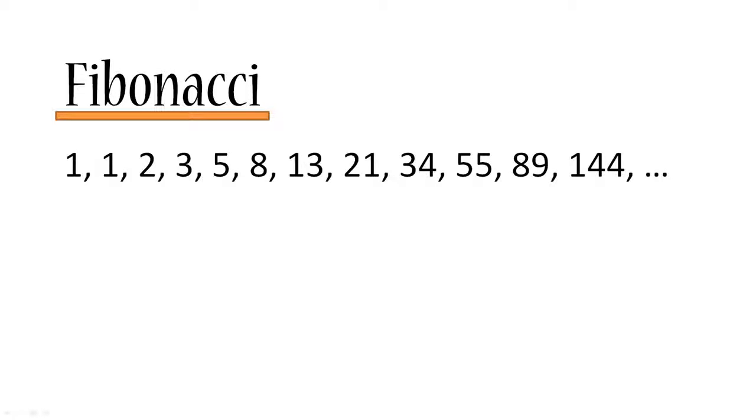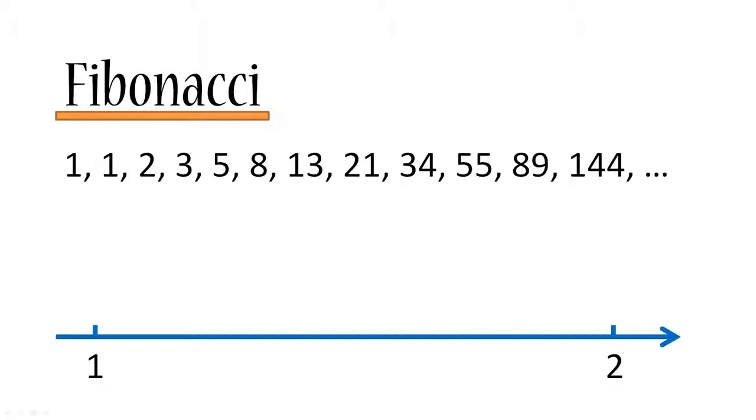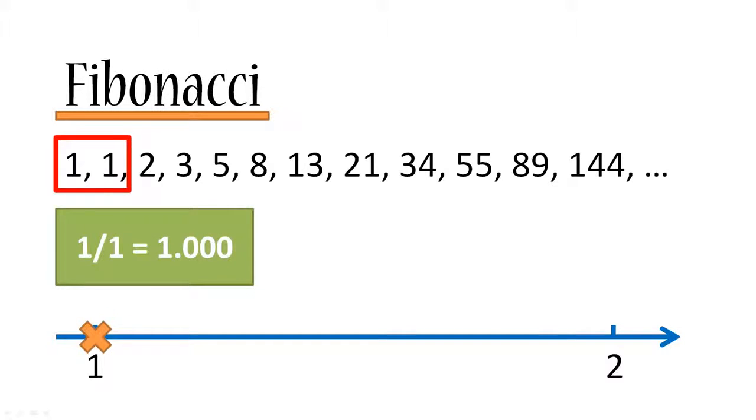So what's so great about this Fibonacci sequence that makes it famous? Well, I'll show you right now. Let's quickly plot the number 1 and number 2 on a horizontal axis. Now what we're going to do is we're going to go through the sequence and take every number of the sequence and divide it by the previous number in the sequence and plot our answer on the same axis. So 1 divided by 1 is equal to 1. We've plotted it with an orange cross.